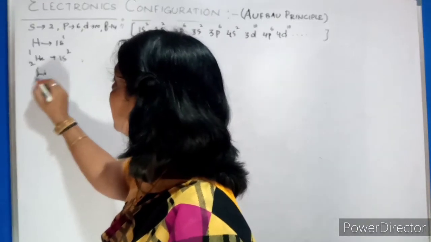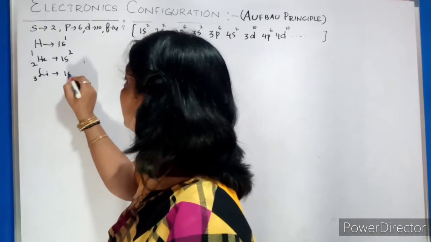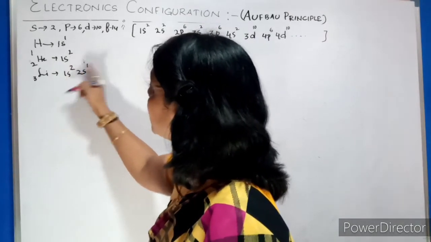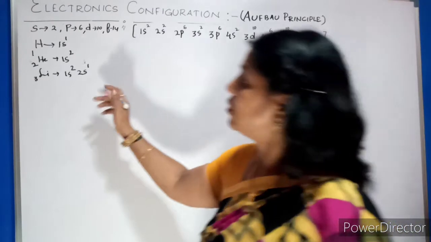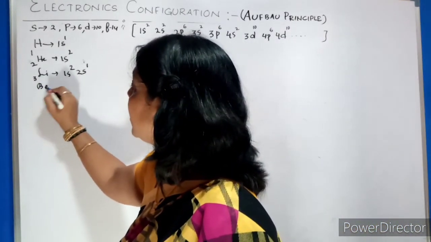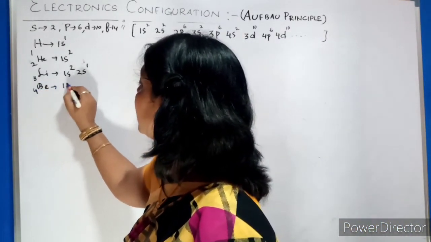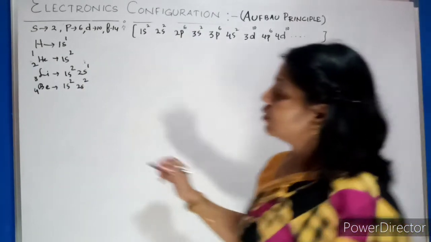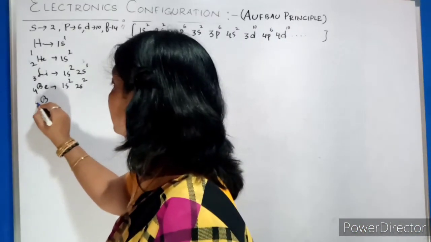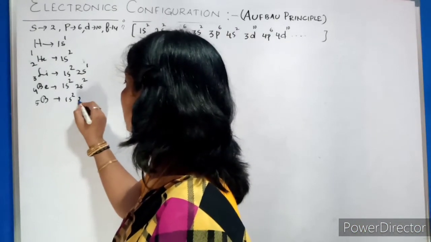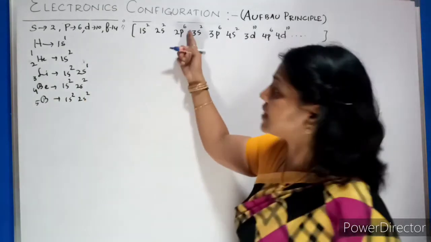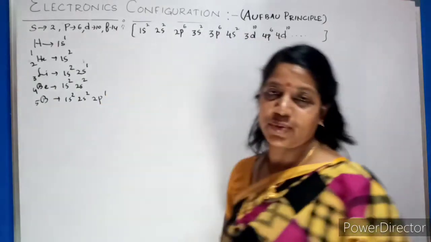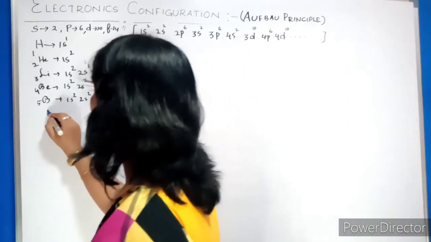Next go to the third element. Lithium. So what will you write? 1s2. Next is 2s2, it is coming, but we have only 1. 2 plus 1, 3. Clear? Next go to the fourth, that is beryllium. Then what will you write? 1s2, 2s2. Clear? Next is boron. Boron is 5. So 1s2, 2s2. Next is 2p6, but we have only 1. 2 plus 2, 4, so 5 means 1. So 2p1. Clear?